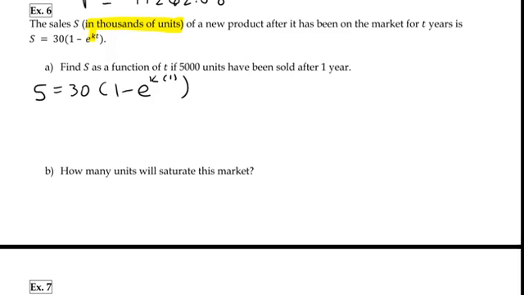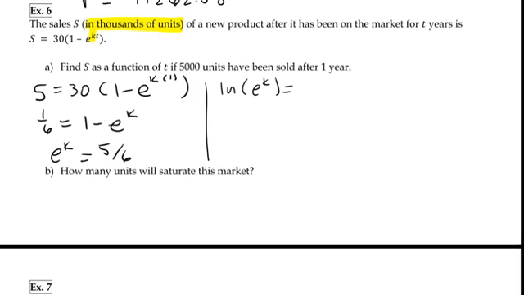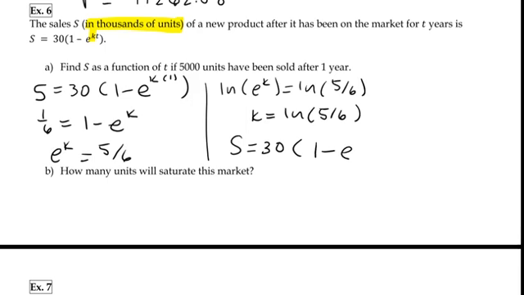I'm going to divide both sides by 30 and get 1/6 is 1 minus e to the K. Now to make e positive, I'm going to add e to the other side, and I'm going to subtract 1/6, take the natural log to get that K out, and ta-da, there's our K. I need the equation though, not just K. So it's going to be S equals 30 times 1 minus e to the natural log of 5/6 times T. Okay, there's our equation.